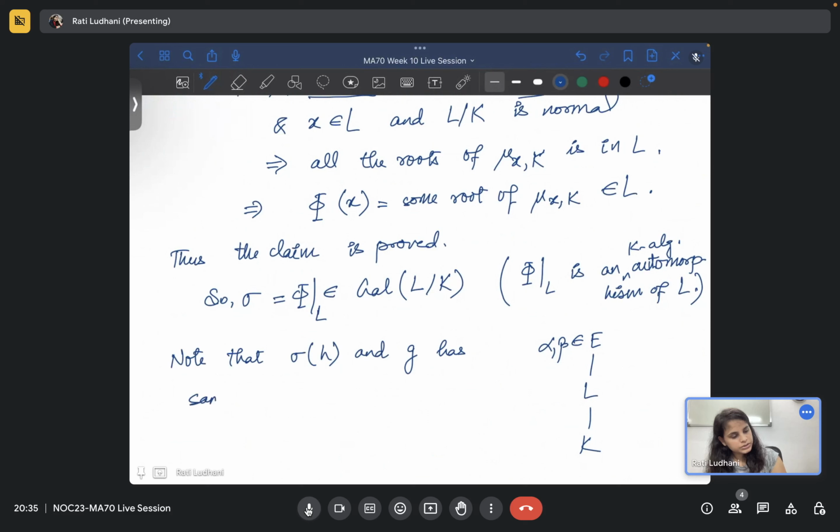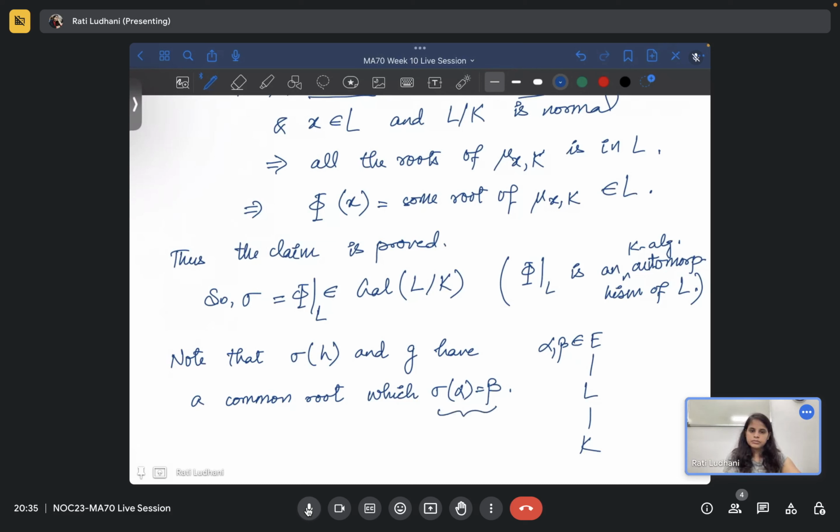They have the same roots, a common root, which is sigma of alpha, which is equal to beta, you already know. So you know that beta is a root of G, and you know that sigma of alpha is equal to beta. That means sigma of alpha is a root of sigma of H, because alpha is a root of H. So sigma of alpha will be a root of sigma of H, and beta is a root of G, and these two elements are the same.